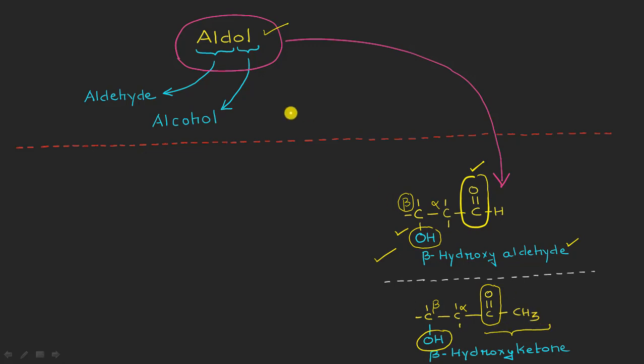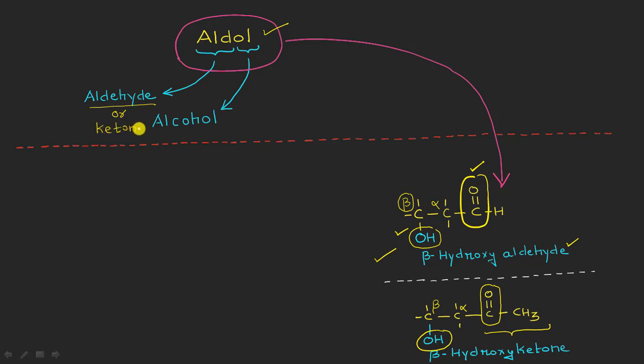So in case of aldol, although the ALD part stands for aldehyde, we will be considering both the aldehyde as well as the ketone. Okay, so let me write here, the ALD part actually will be some aldehyde or even a molecule of ketone.